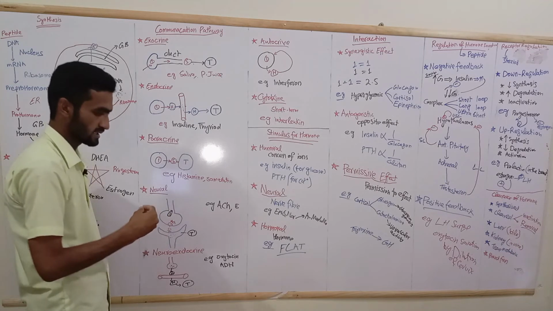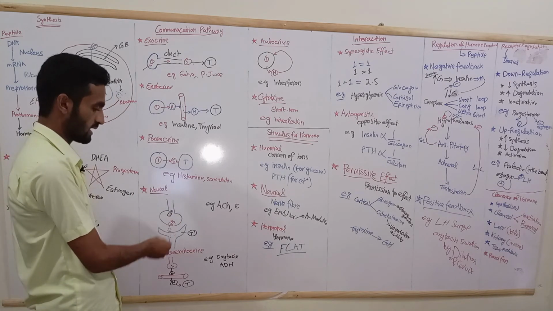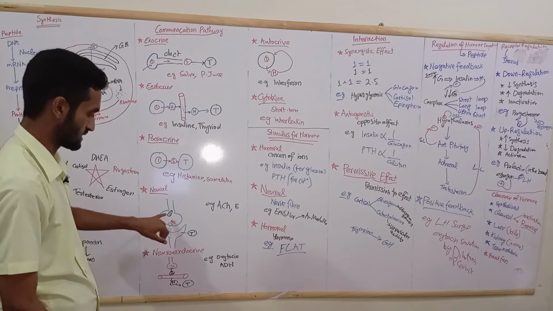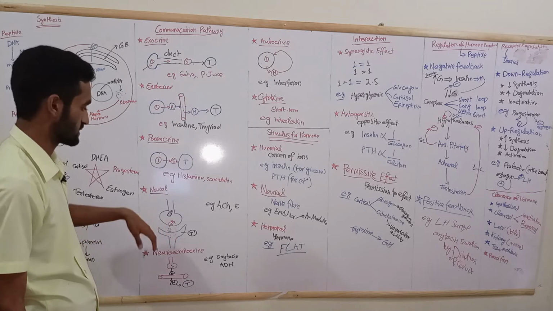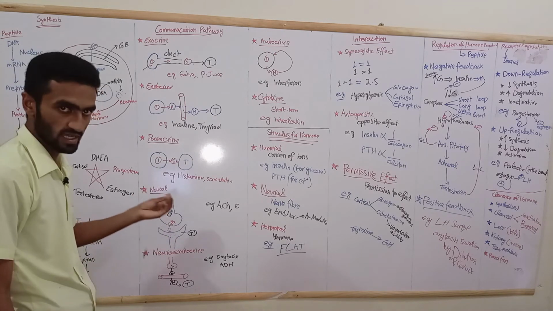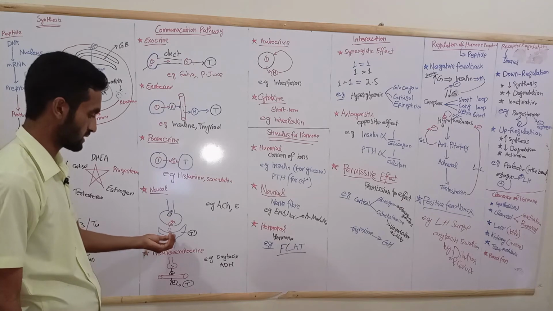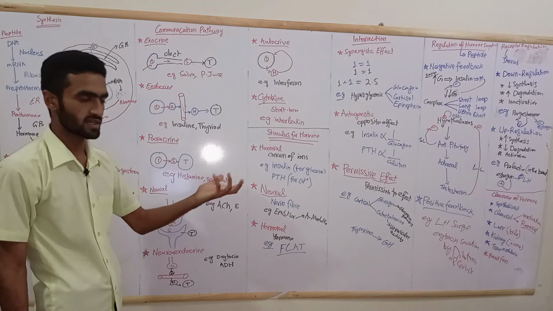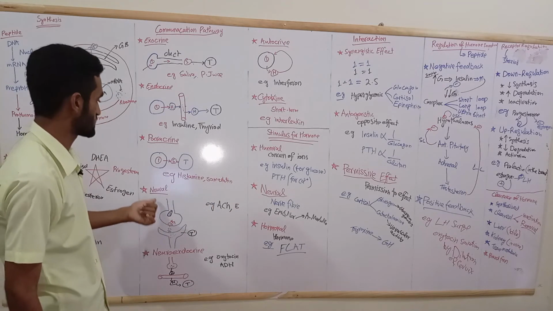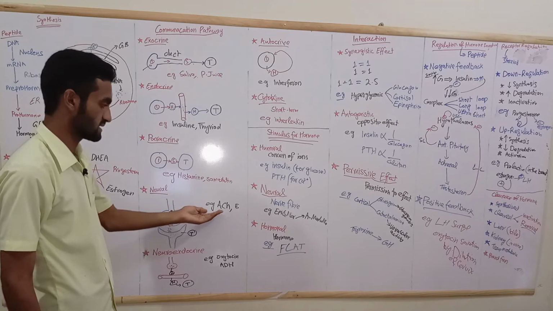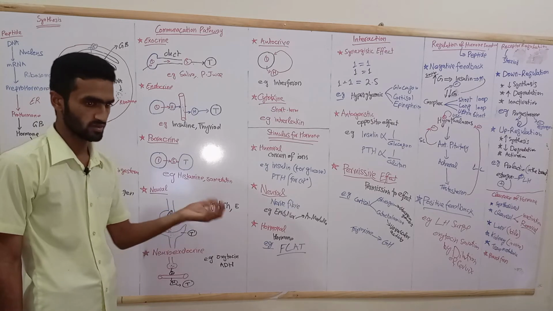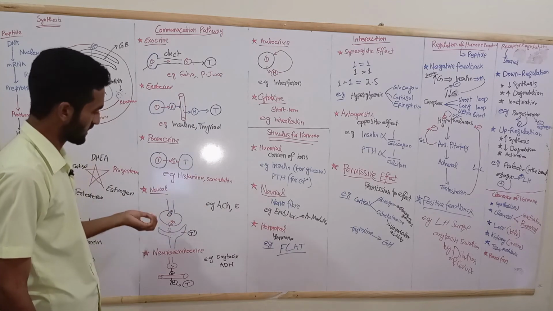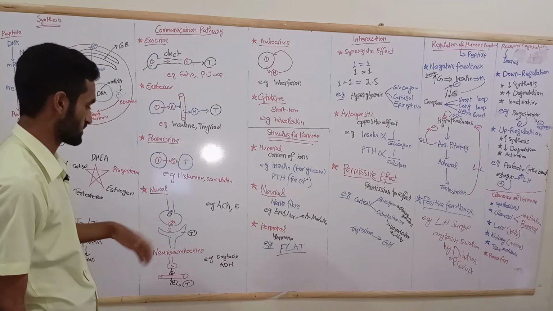Neural: the secretion comes out of a neuron and affects another target. In this way you can see a synaptic cleft formation in which acetylcholine is released from the axon terminal and goes to the dendrites, or it may be a target tissue, a muscle or any target tissue. That way of communication is neural. Good examples are acetylcholine, epinephrine, norepinephrine, the autonomic neurotransmitters, which are also neural or neurotransmitter communication.